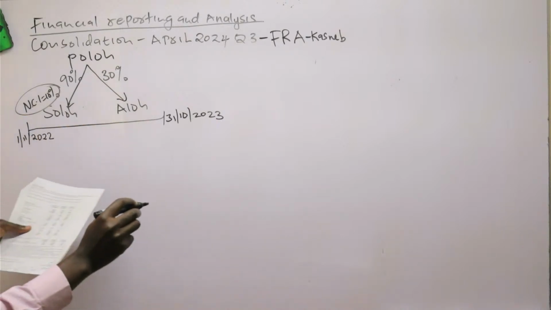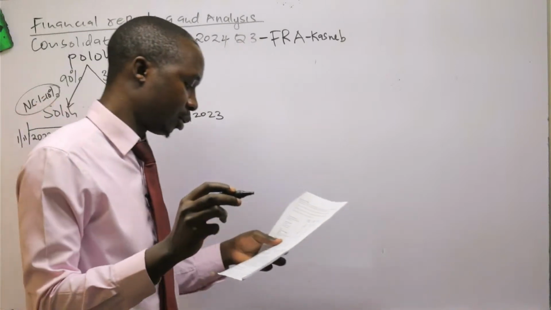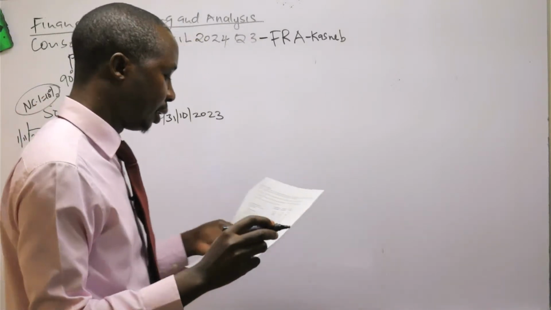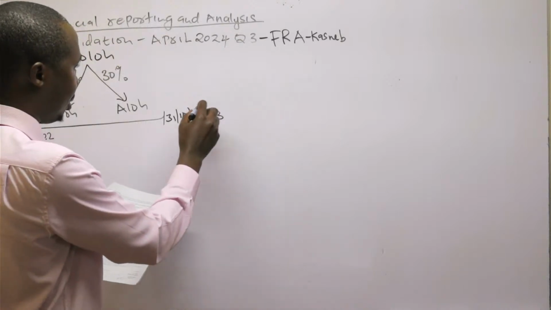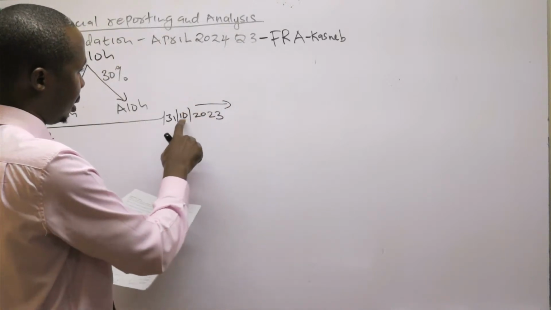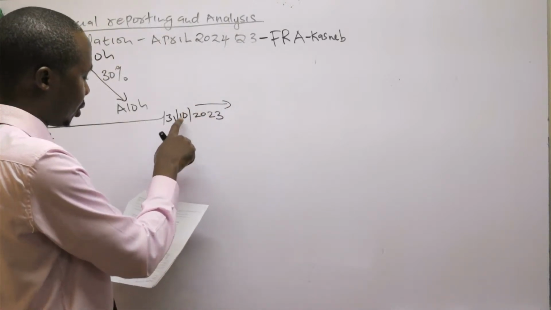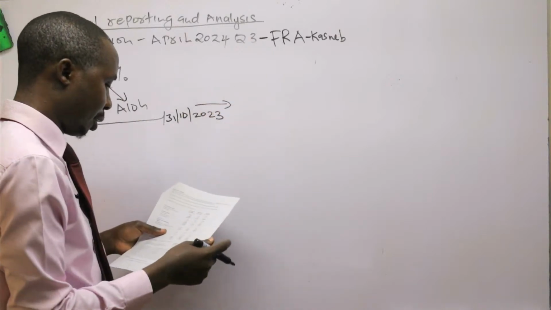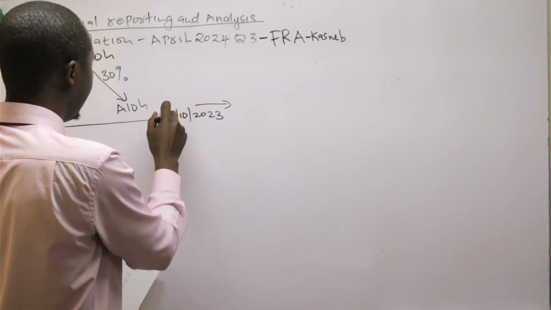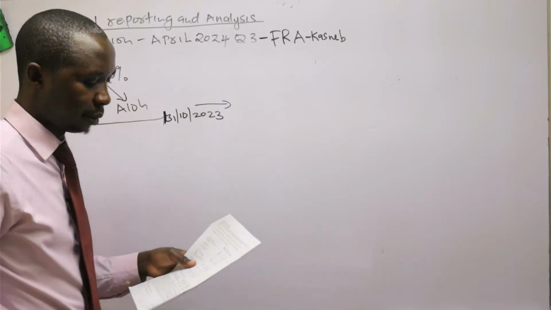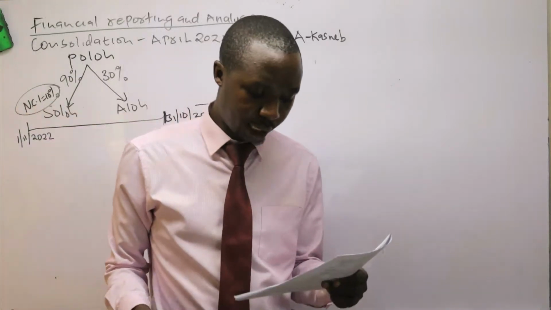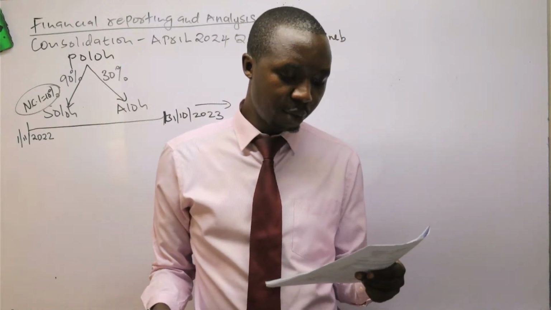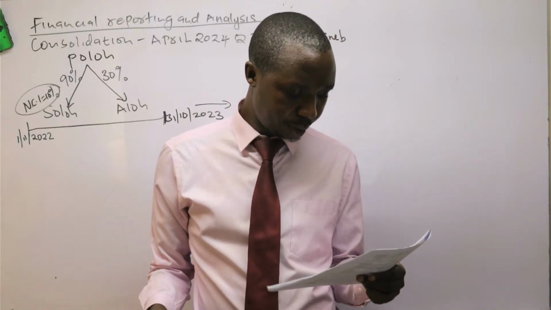So there was a check of 480 million from Soro to Boro, which was not received until 3rd November. So 3rd November, remember, is a few days after October, after the end of the financial year. Meaning that by the end of the year, that amount was in transit. So intercompany balances are included in the accounts receivable and payables as appropriate.